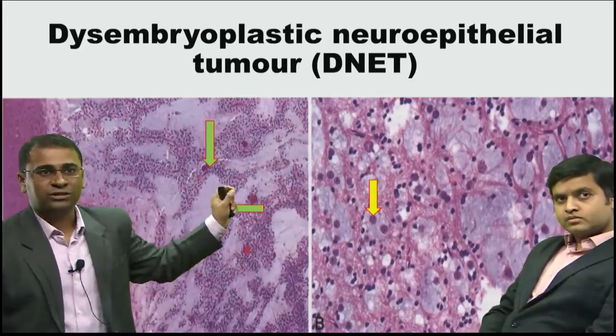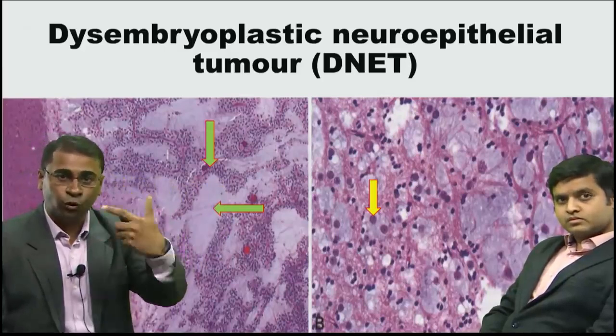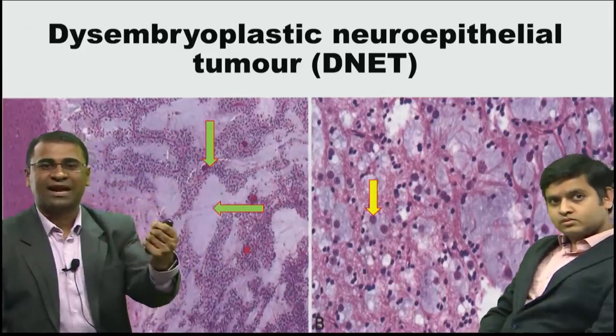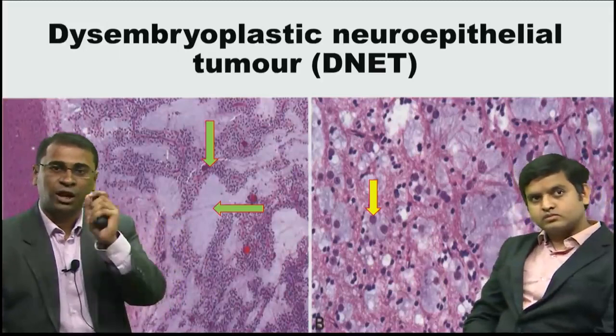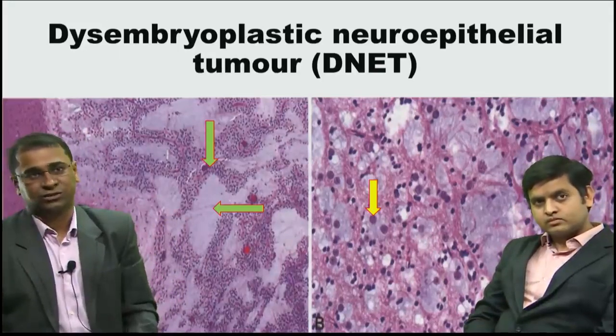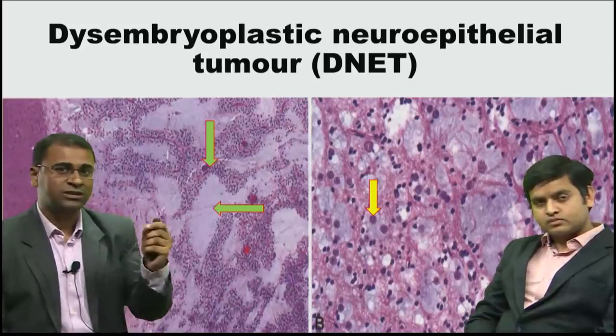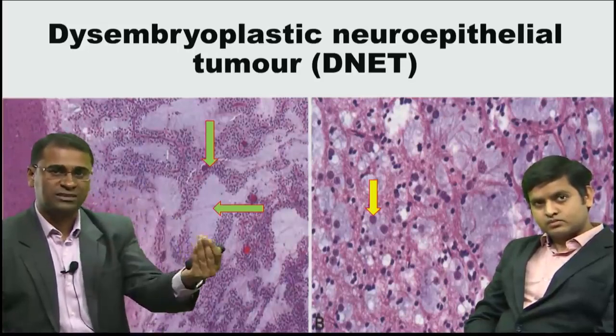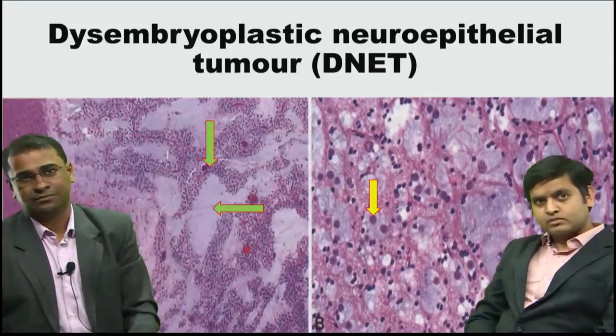Okay, now what you see basically are called neurons floating in a mucopolysaccharide area, and hence called floating neurons. Floating neurons can come as an MCQ seen in DNET. So floating neurons are seen in a mucopolysaccharide setup.